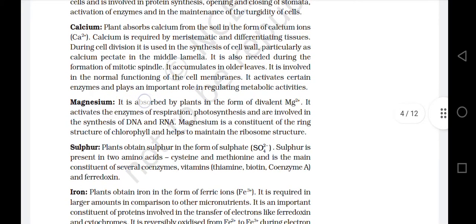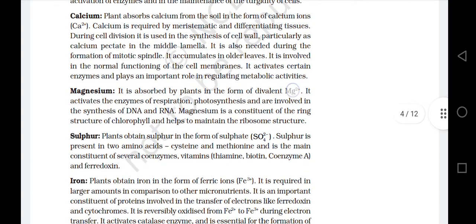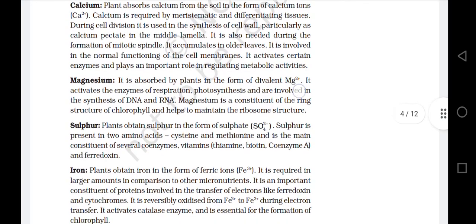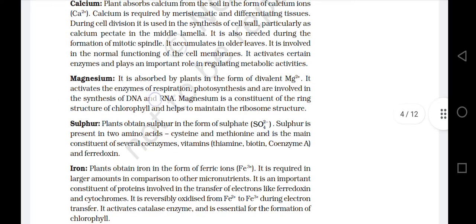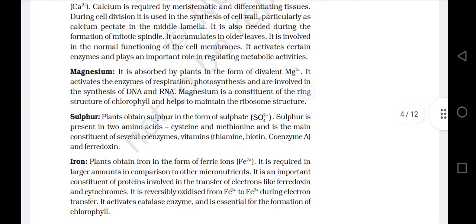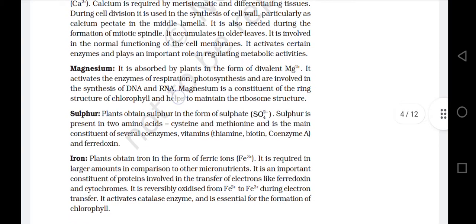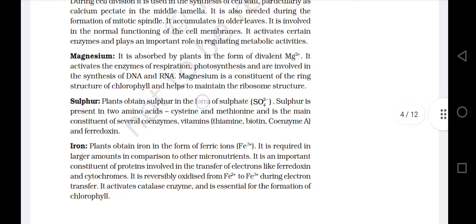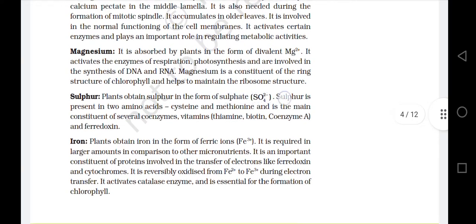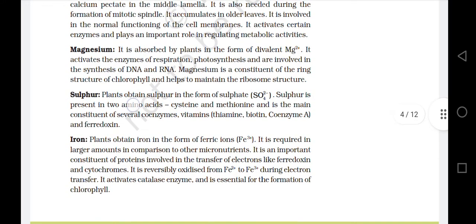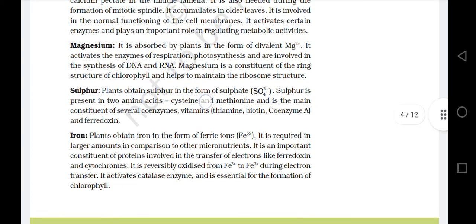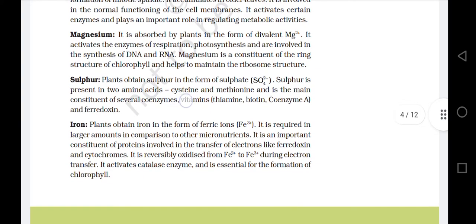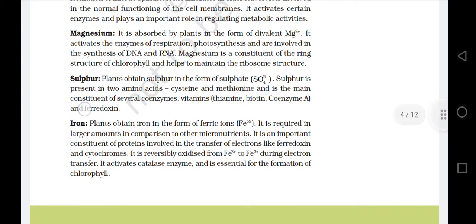Magnesium. It is absorbed by plants in the form of divalent Mg2+. It activates the enzymes of respiration, photosynthesis, and those involved in the synthesis of DNA and RNA. Magnesium is a constituent of the ring structure of chlorophyll and helps to maintain the ribosome structure. Sulfur. Plants obtain sulfur in the form of sulfate SO4 2-. Sulfur is present in two amino acids, cysteine and methionine, and is the main constituent of several coenzymes and vitamins: thiamine, biotin, coenzyme A, and ferredoxin.